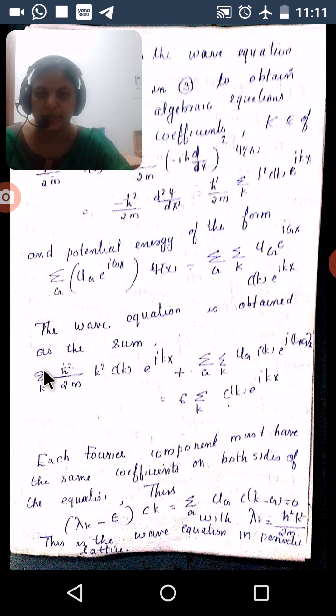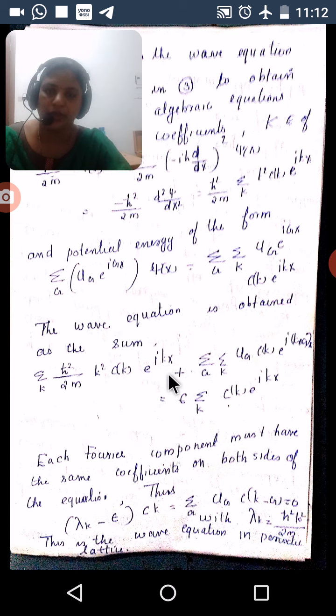So summation over k of h cut square k square divided by 2m c_k e raised to i kx plus summation over G, summation over k of U_G c_k e raised to i (k plus G) x equal to epsilon summation over k of c_k e raised to i kx.